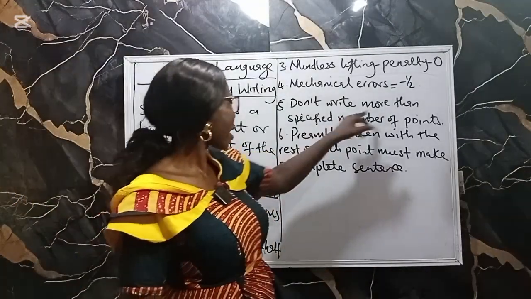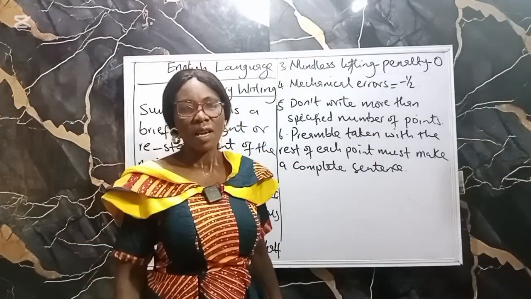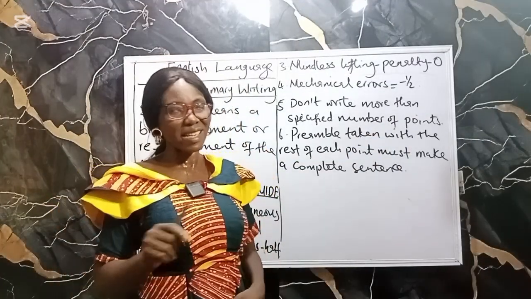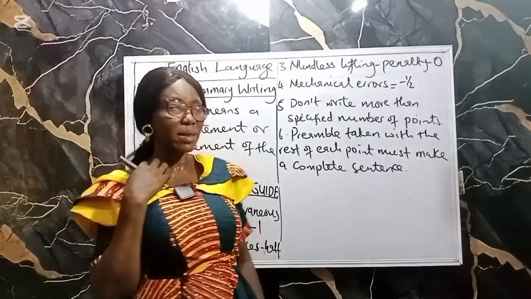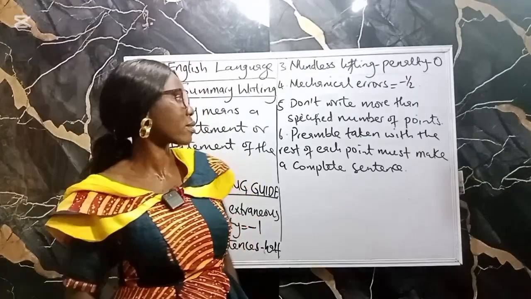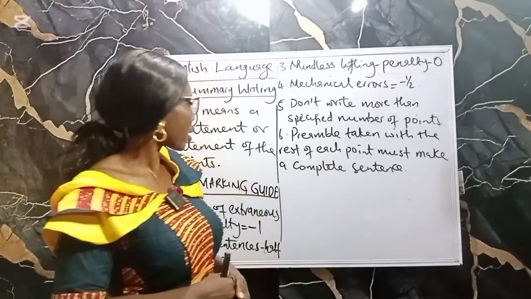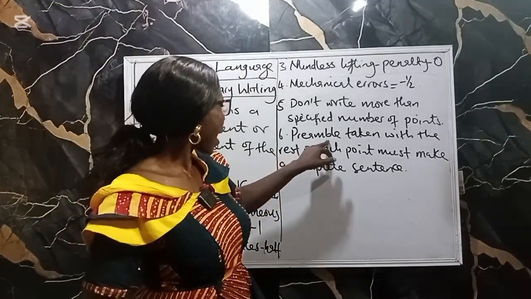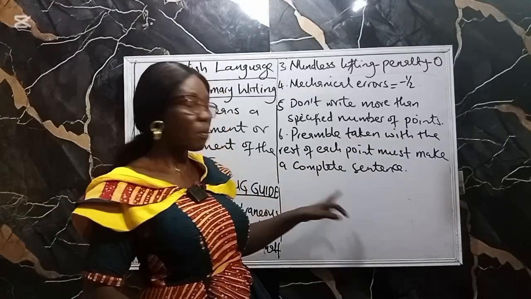Another one is don't write more than the specified number of points. If you are asked to write 3 sentences, 1 for each, don't write 4 sentences or more than 4 sentences, because it will affect your points. Okay. Another one is preamble. Taken with the rest of each point, it must make a complete sentence.